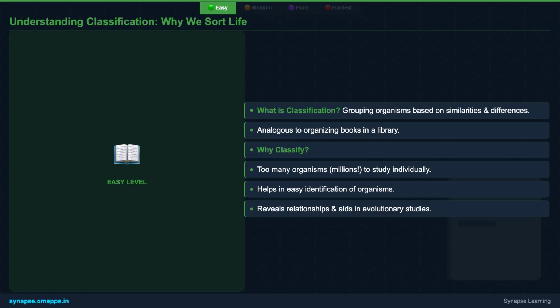That's why we classify. Classification is simply the process of grouping organisms based on their similarities and differences. Why do we do this? Well, with millions of different living things on our planet, studying them individually is just not practical. Classification helps us identify them, understand how different groups are related, and even explore their evolutionary journey. It's like creating a clear, organized map of life.